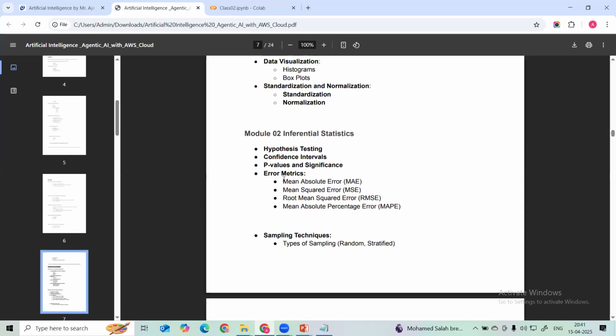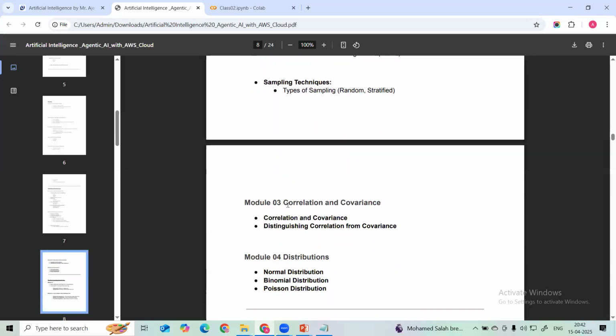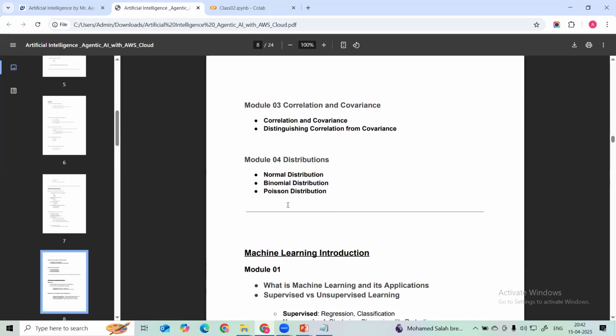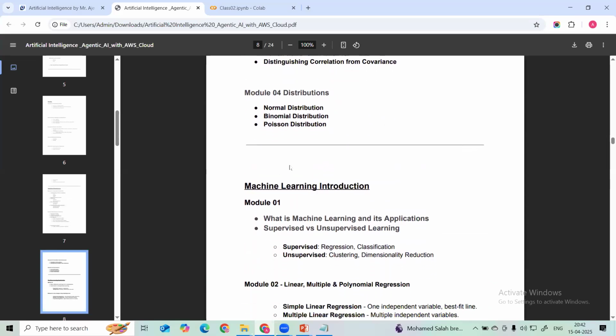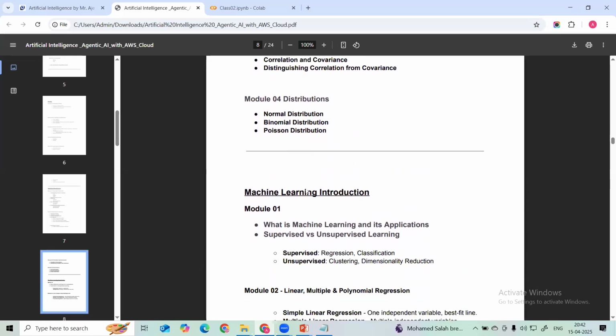In inferential statistics, we make conclusions about the data, from the sample to the population. So here we are going to understand what inferential statistics is, different sampling techniques, what correlation and covariance are, and what the different distributions are. And once our foundation in statistics is completed, then we can easily go ahead with machine learning.